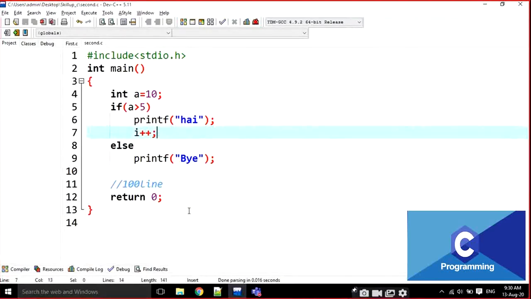They think they have written inside the if because there is indentation, so they assume it is inside the if. That's why the error is coming. Better not to write a single statement without curly brackets. Whether it is a single line or multiple lines, just go for curly brackets every time. If there are no curly brackets, it will take only a single line, not multiple lines. Okay, that's it.